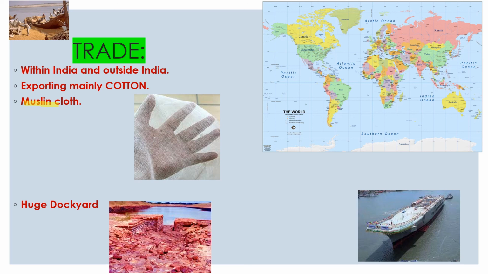Now a huge dockyard was used. How was the dockyard? Huge. First of all, dockyard means a place where ships are built, maintained and repaired. It was found at Lothal. Lothal is in Gujarat. This way the trade was carried out. Understood? As we know, the Indian Ocean is there; using this sea route they carried out their trade.